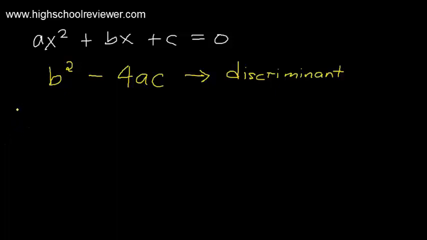Okay, so first case, if our discriminant, again, our discriminant is b squared minus 4ac.